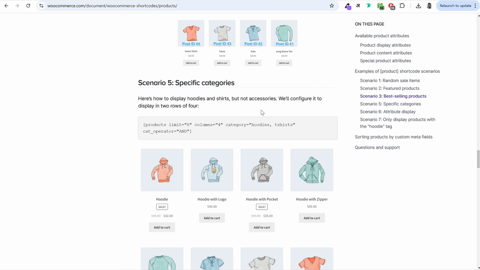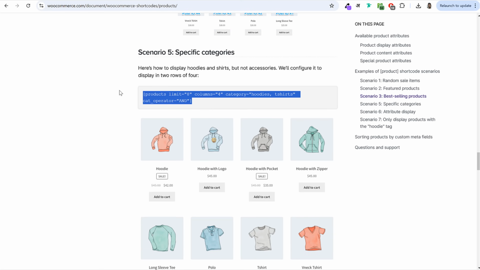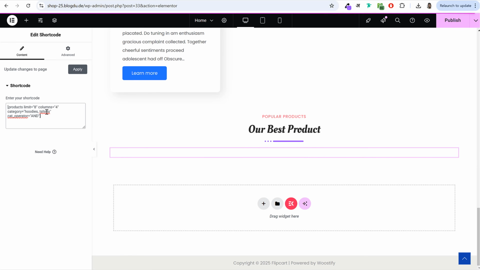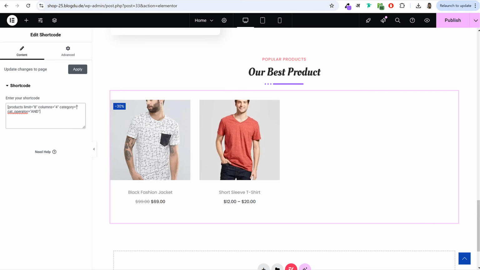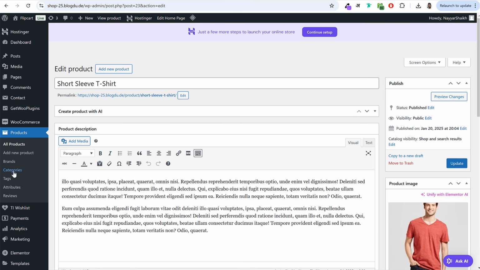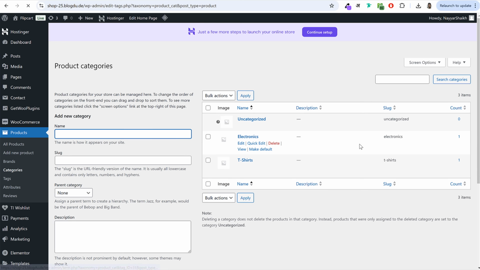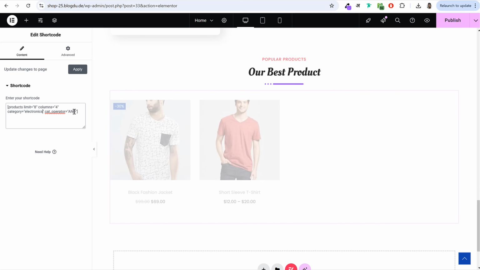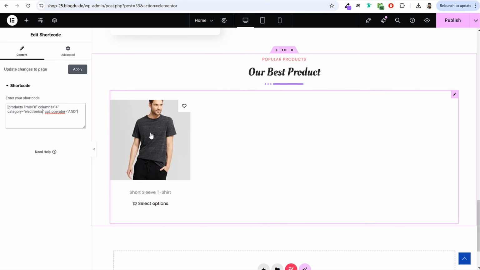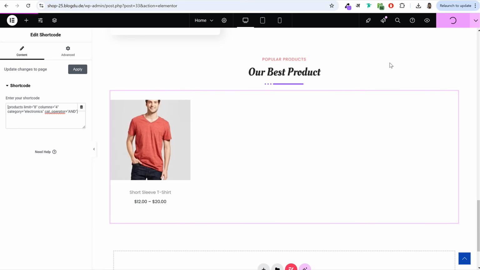Now I'll come back to this page. Here it is. Copy this shortcode, paste it over here and remove hoodies and t-shirts. And instead of this, I'll type in electronics. Again, if you go back to products categories, here it is. Just copy this slug and paste it over here. And now as you can see, it will display only one product, which is under electronics. Now click on publish. So this is how you do it.